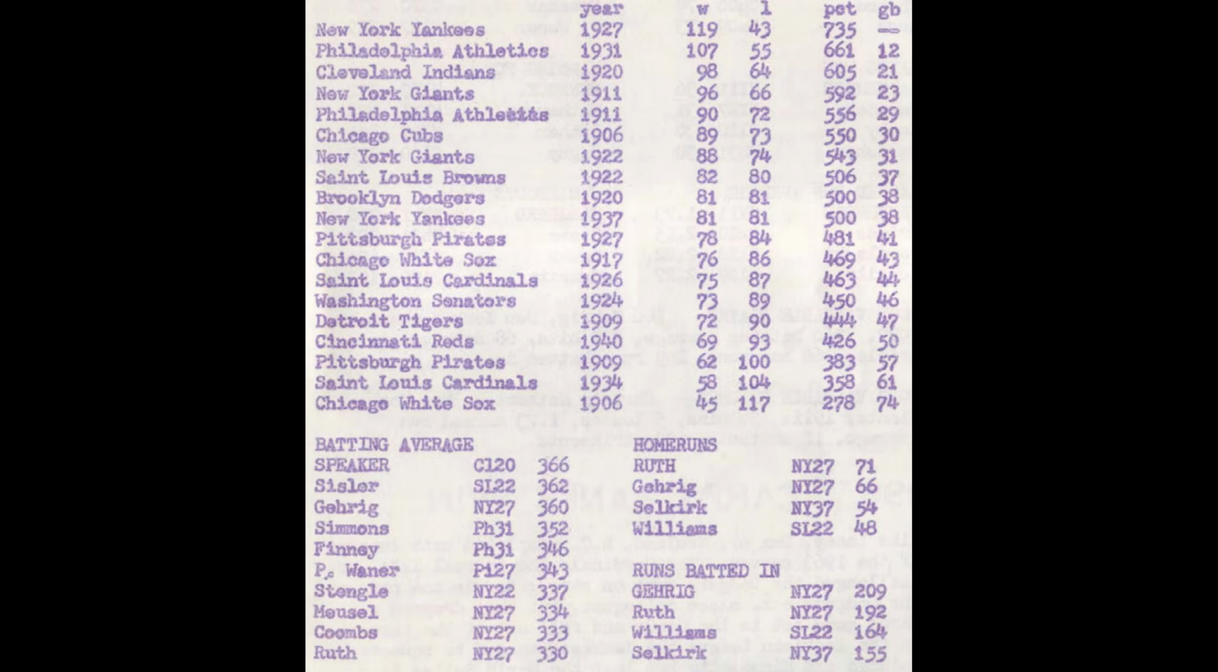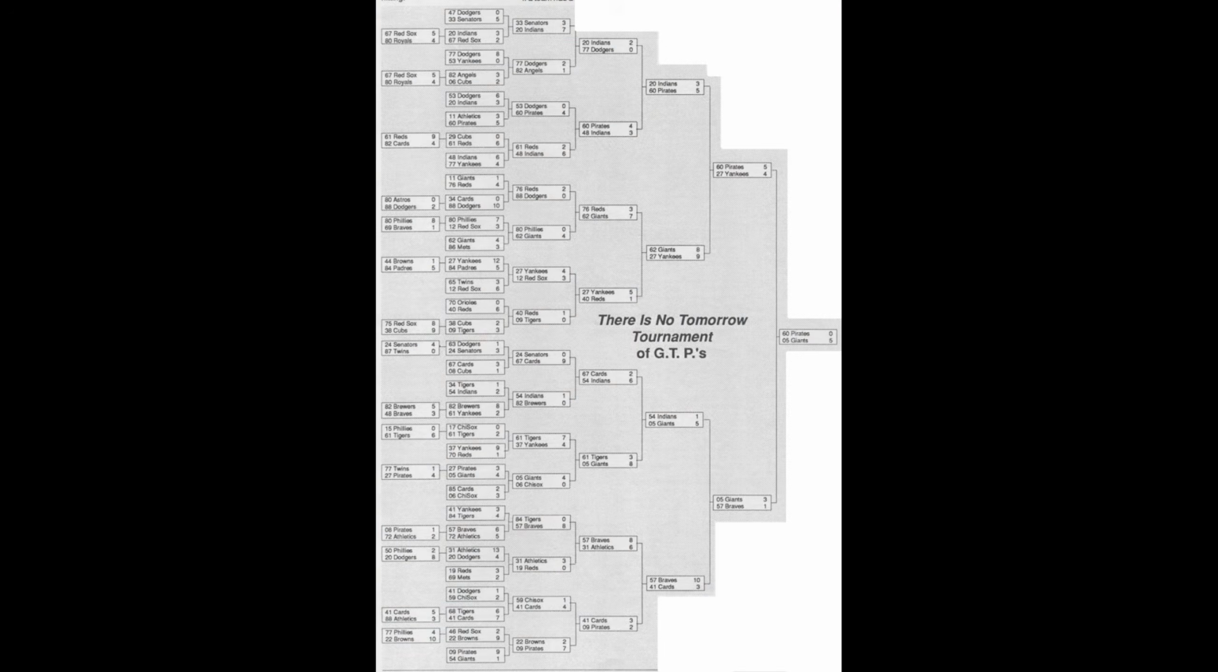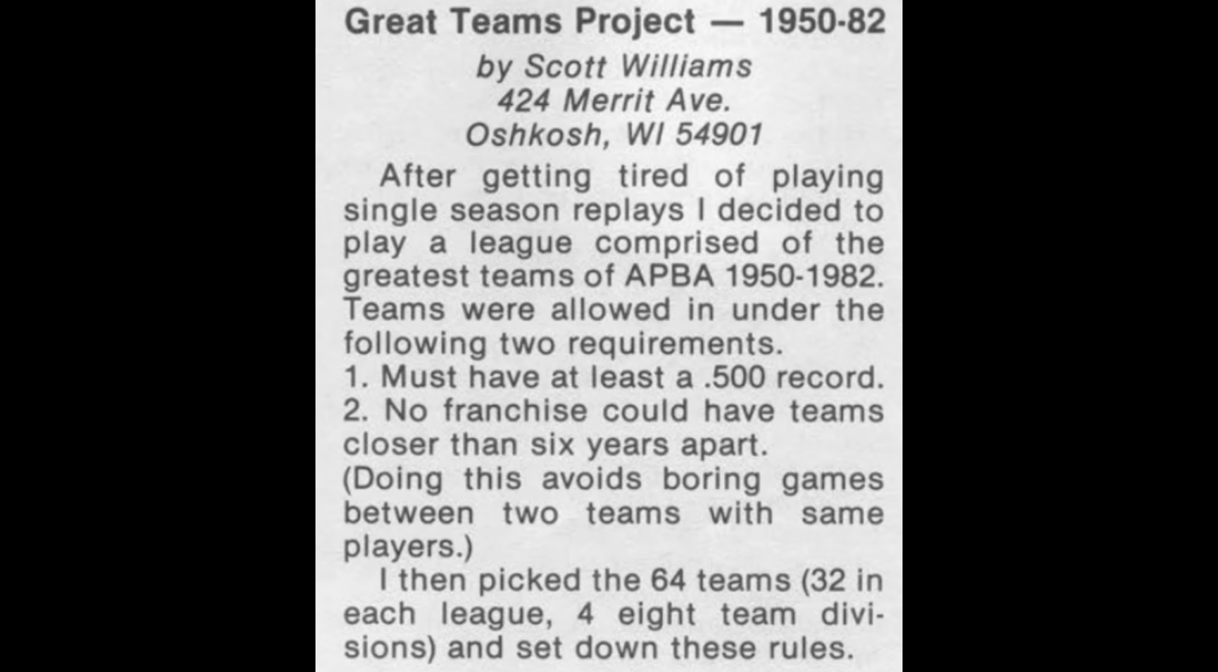Now, as most of you guys already know, Greatest Teams projects are nothing new. Here's one that was printed in the APA Journal back in October 1968. Some people like sticking these teams against each other in tournaments, like this single elimination single game tournament from the February 1990 APA Journal. Others created more extensive tournaments with strict requirements to avoid playing with the same players over and over again.